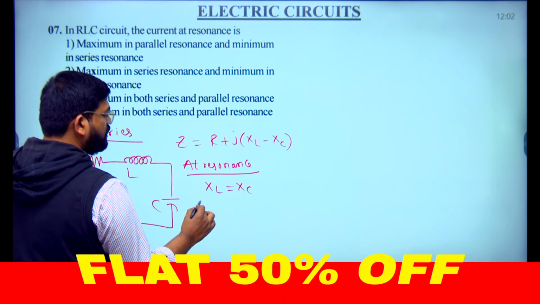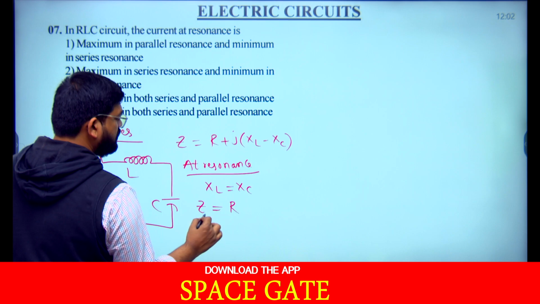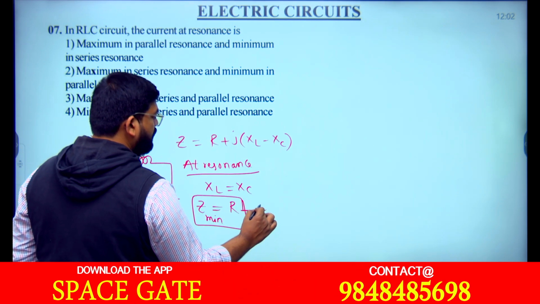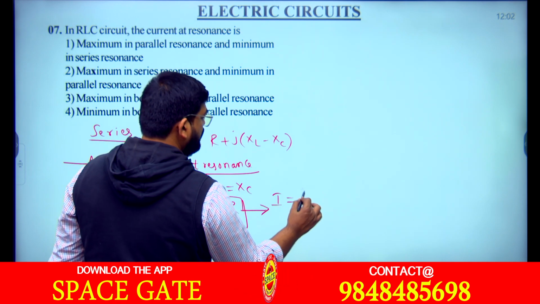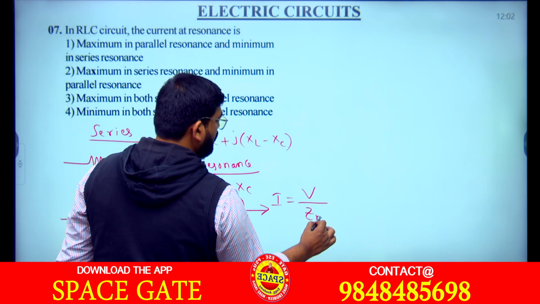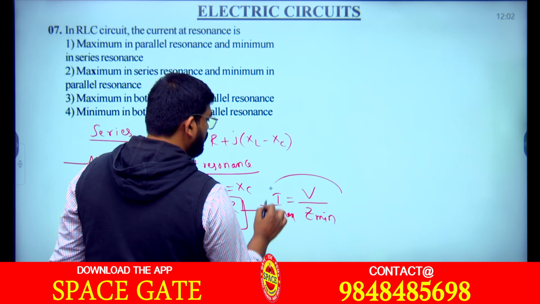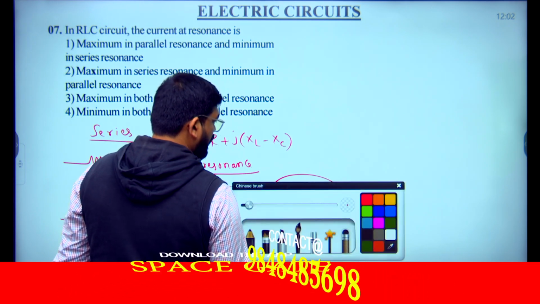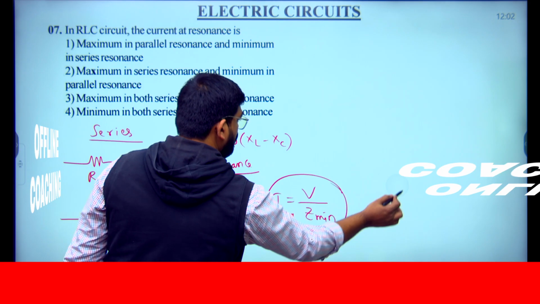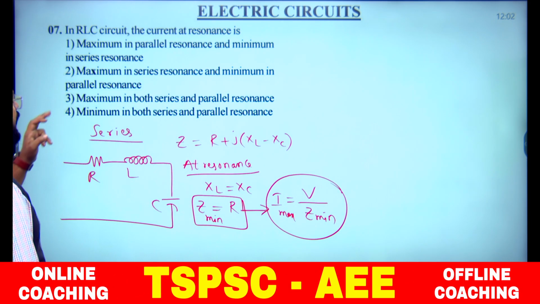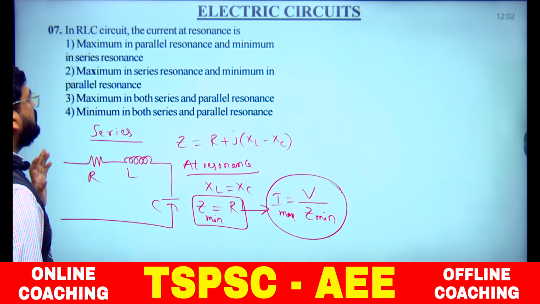Means Z becomes only R, means Z becomes minimum. Impedance is minimum, so what will be the current? I is equal to V by Z. Minimum impedance means the current becomes maximum. So, at resonance in a series circuit, current is maximum.